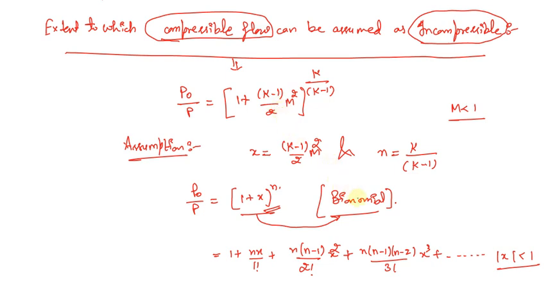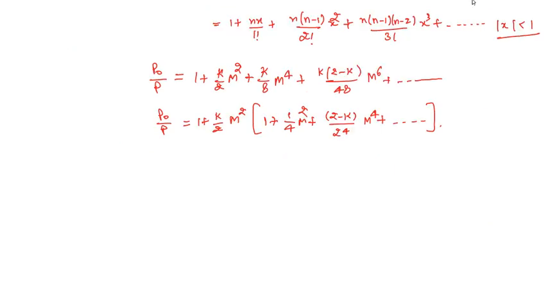So ultimately we can say that the mode of x will always be less than 1. That's why we can use this binomial expression to solve this particular expression. If we solve it using a binomial expansion, what we get is P naught divided by P equals 1 plus K by 2 m square plus K by 8 m to the power 4 plus K(2 minus K) divided by 48 m to the power 6 and so on.